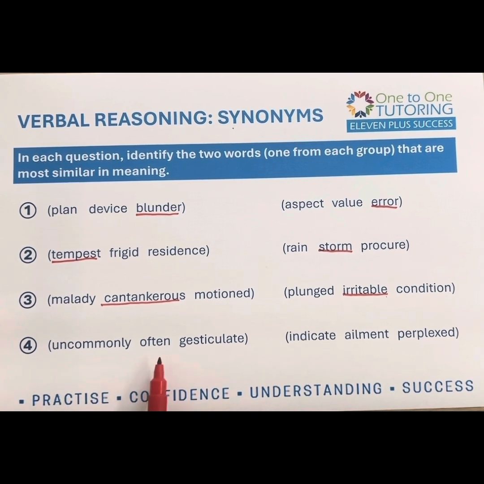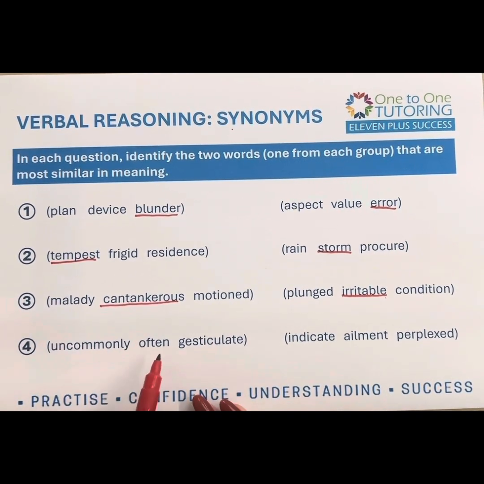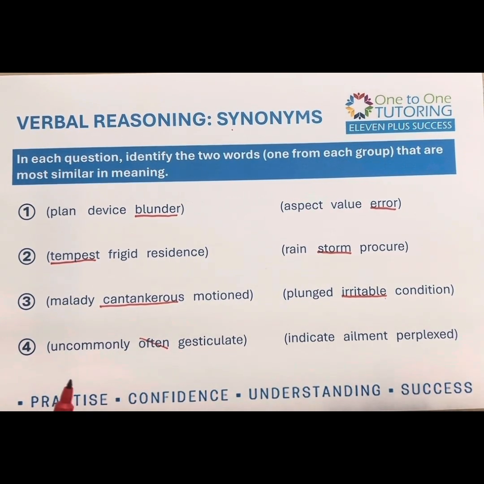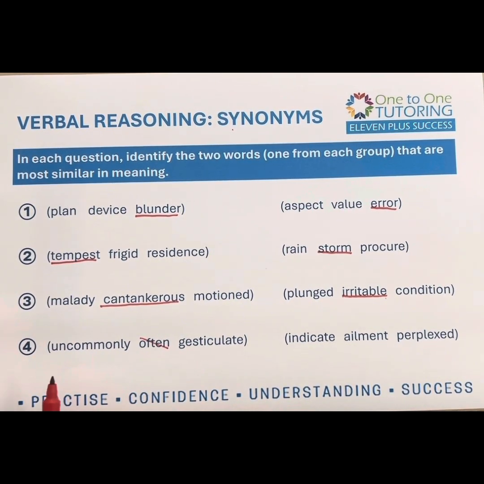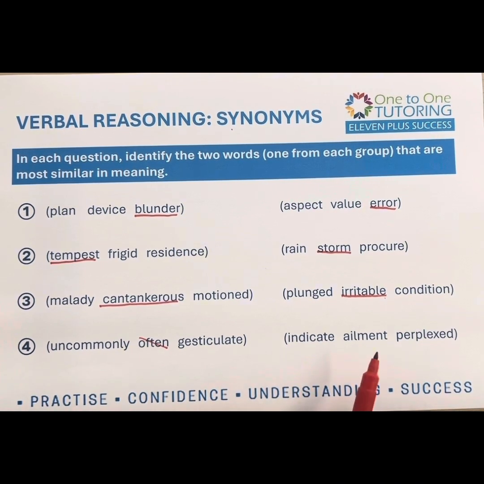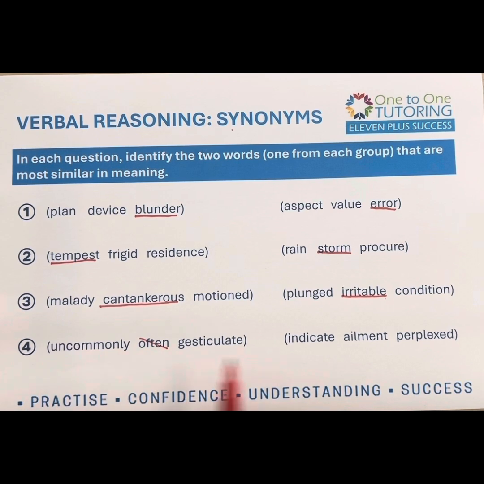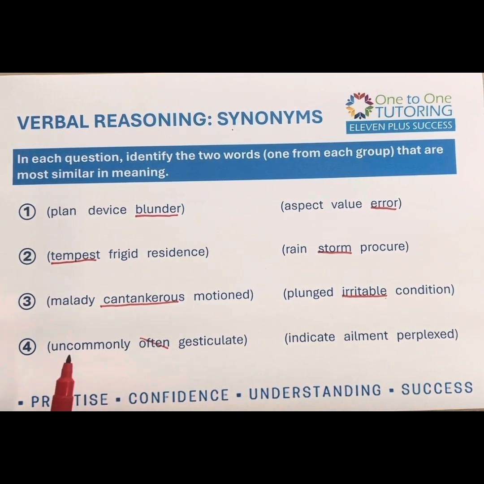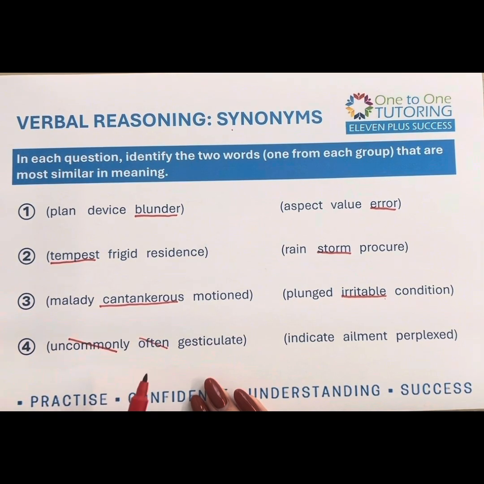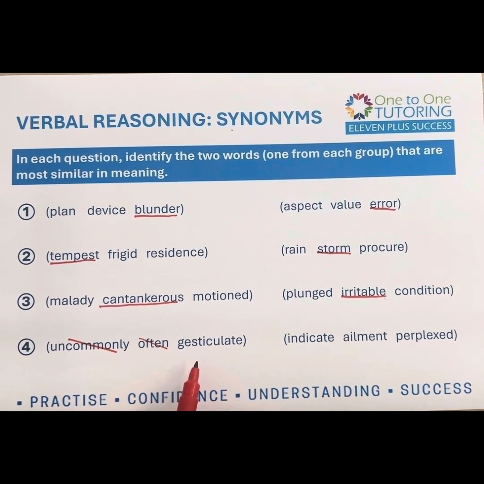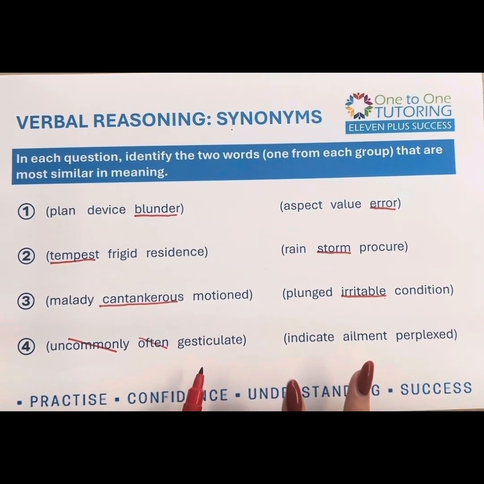So if I was looking at this, I'd take often first, and think, I don't think that any of those words mean often. So I'd think, well, I don't think I'm using that one. And it's okay to cross them out if you think that you're not going to be using them. So uncommonly, not common, indicate, ailment, perplexed. Might not be 100% sure here, but maybe would say, I don't think I'm going to be going for uncommonly. That leaves me with gesticulate. It may be at this point that they have to have a guess because they're not 100% sure. Maybe they know perplexed is a little bit confused and they don't think it means that. So now they're down to a 50-50 chance.